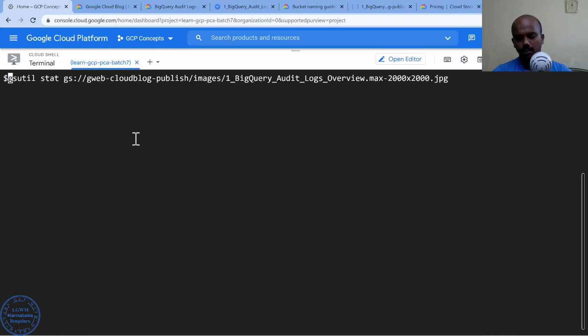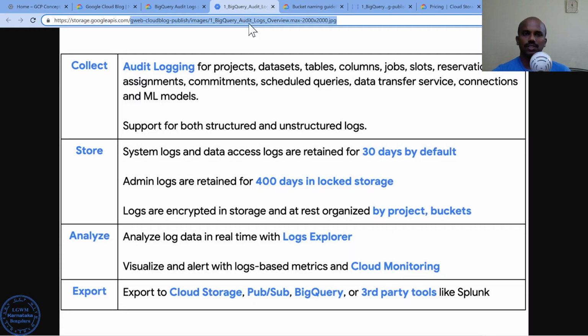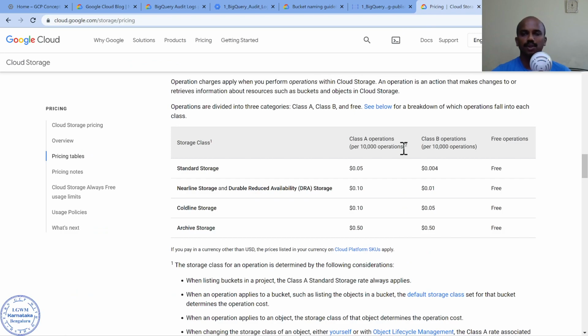I can put a watch command and simply leave it. Every 2 seconds it's going to keep on hitting it. At some point of time it's going to incur cost. So this is again unnecessary. If they had not exposed this, they could have easily avoided the class A operations and class B operations. So this is something which I wanted to share.